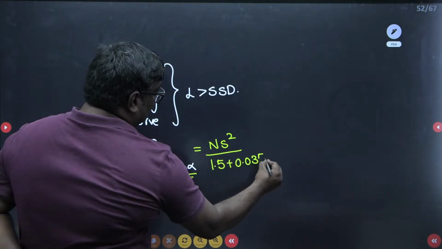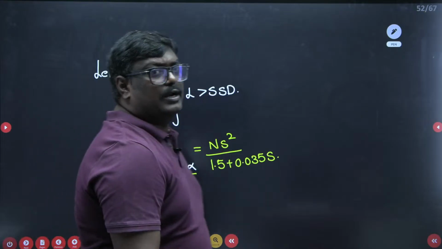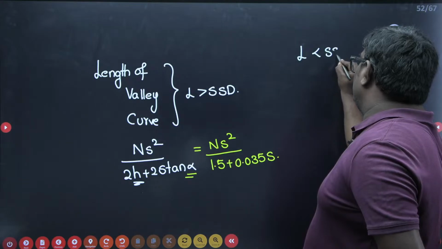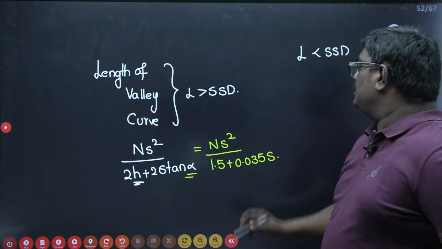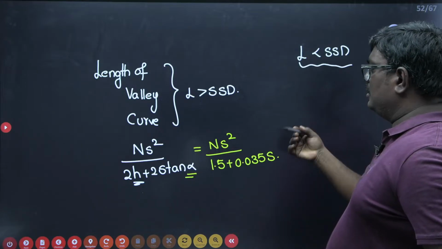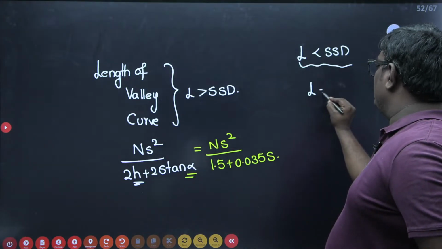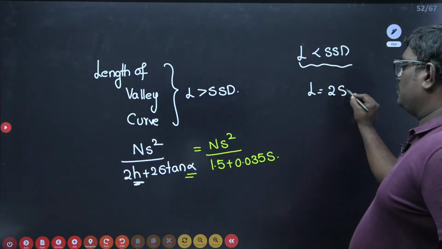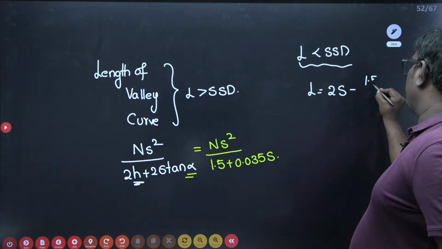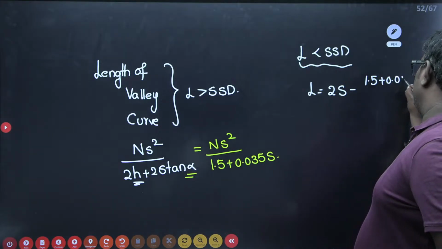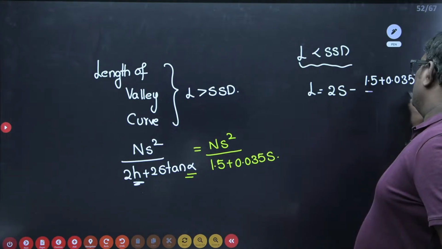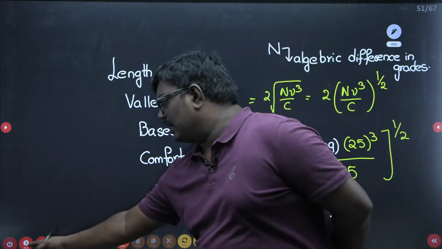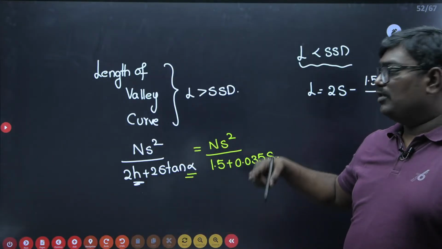Suppose, see students, what I would like to tell you here is, if L is less than SSD, here length of the valley curve is given as 2S minus 1.5 plus 0.035 S upon N. Sir, every time we cannot know directly, we have to calculate the length of the valley curve before assuming greater than SSD.